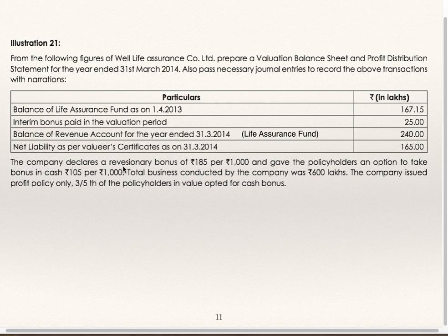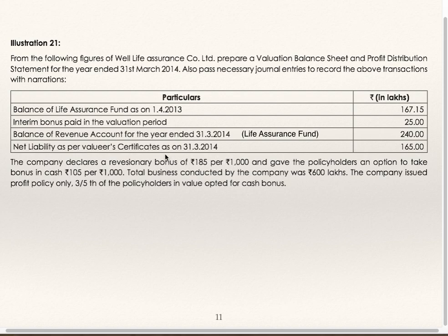The company declares reversionary bonus rupees 185 per thousand and gave the policyholders an option to take bonus in cash 105 per thousand. The total business conducted by the company was 600 lakhs. The company issued profit policy only. 3/5 of policyholders in value opted for cash bonus.